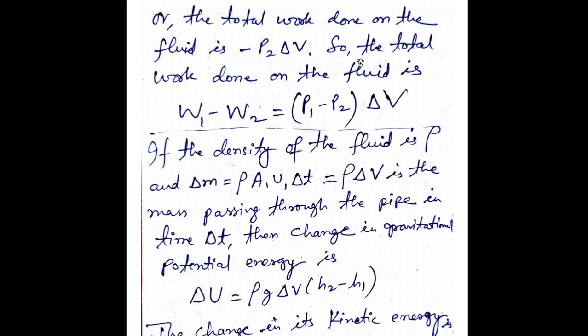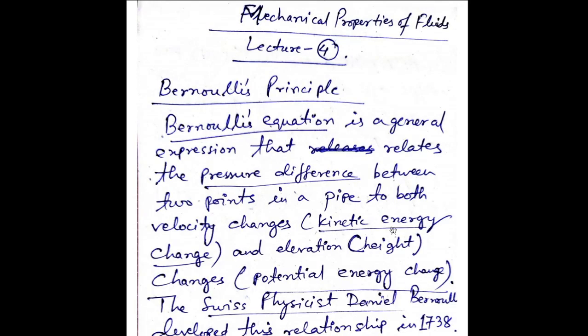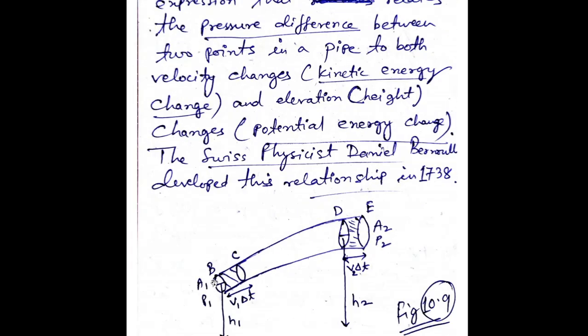Now the total work done on the fluid will be W1 minus W2, which is equal to P1 minus P2 delta V. In the first case the work done on the fluid is positive, because here the liquid is entering the pipe, but at the other end it is leaving the pipe.